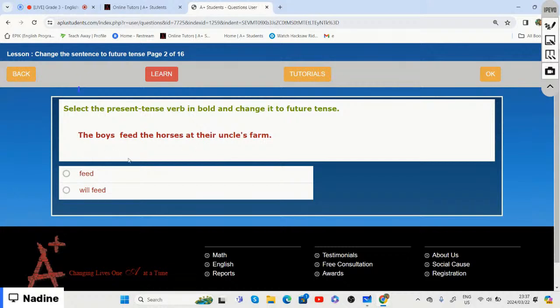Do we say the boys feed the horses at their uncle's farm, or the boys will feed the horses at their uncle's farm? We need to change it to the future tense. They feed the horses, or they will feed the horses. Option one or option two.